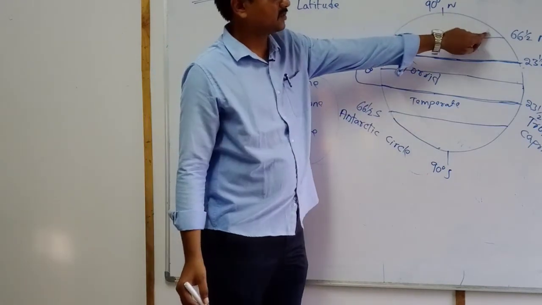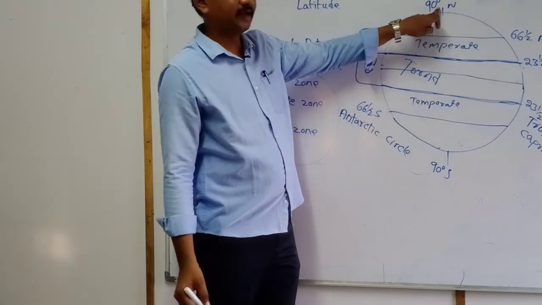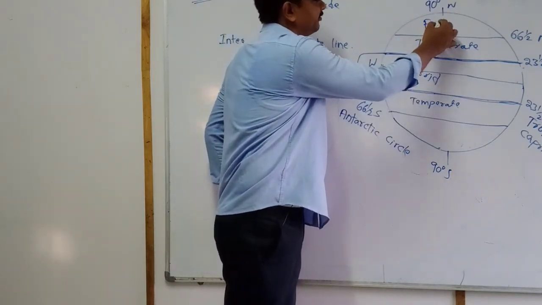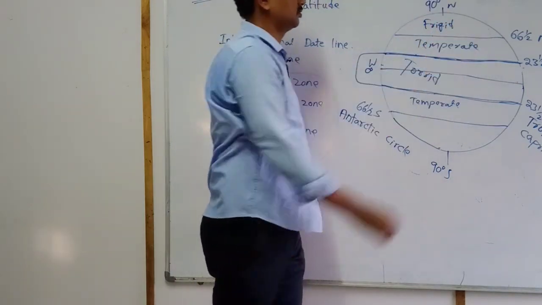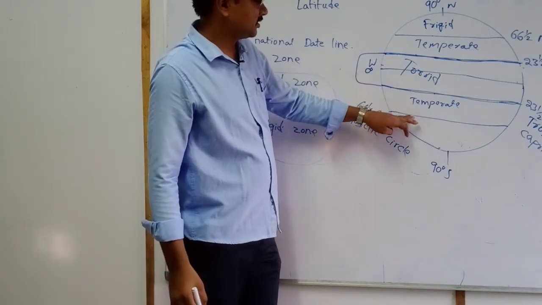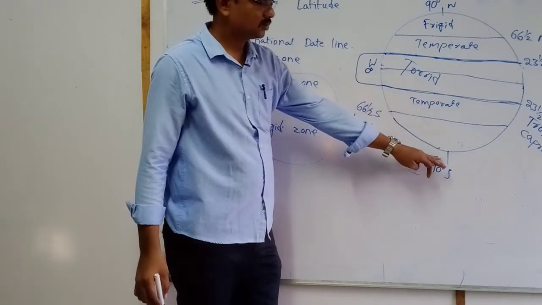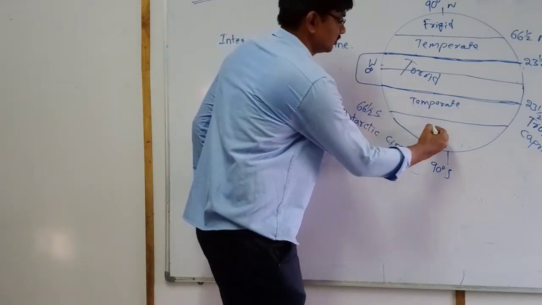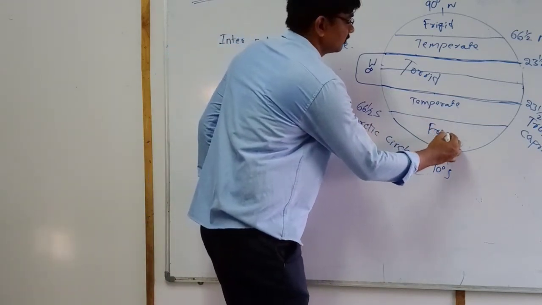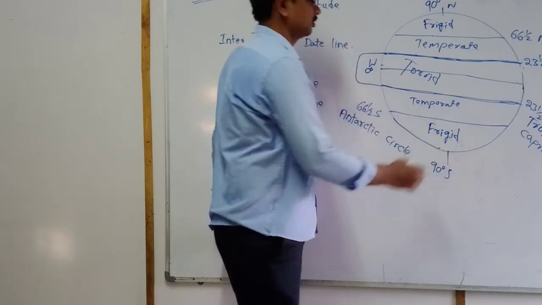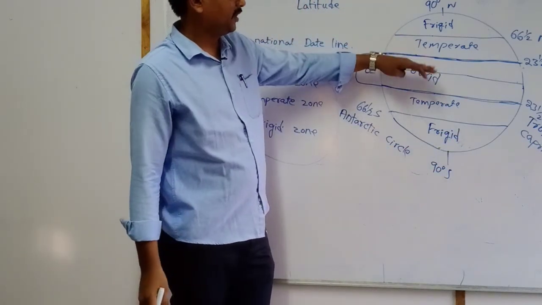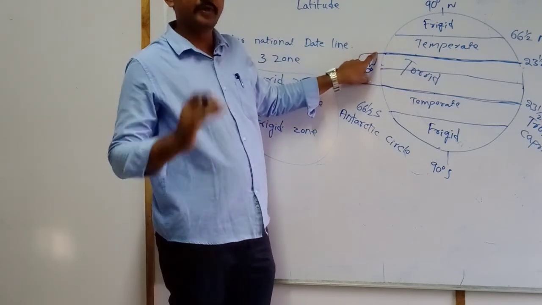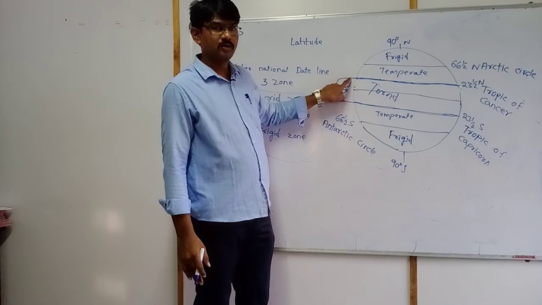Next, 66 and a half north to 90 degrees, meaning up to the North Pole, is the frigid zone. Next, 66 and a half south to the South Pole, or 90 degrees south, is also called the frigid zone. So there are 3 different zones. Torrid zone, the hottest zone.